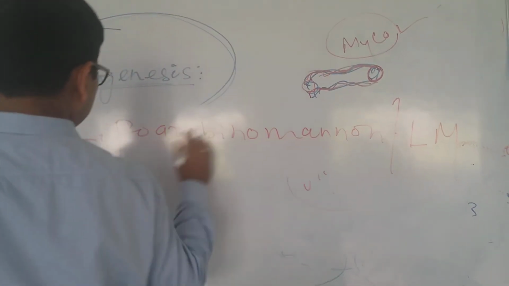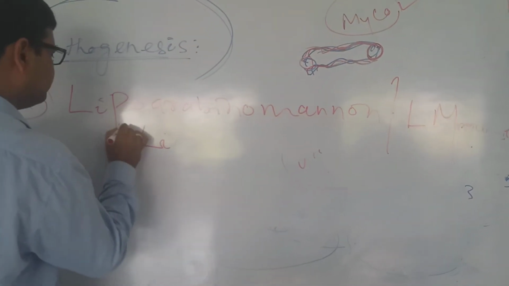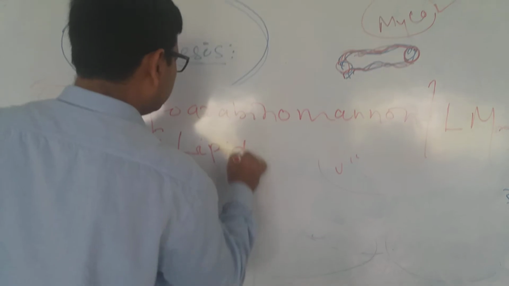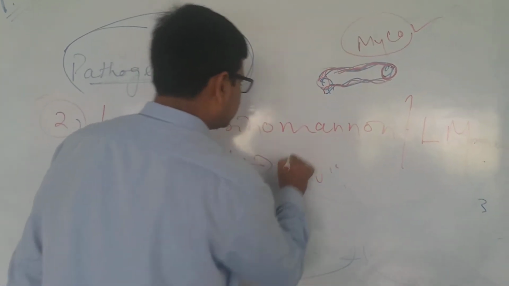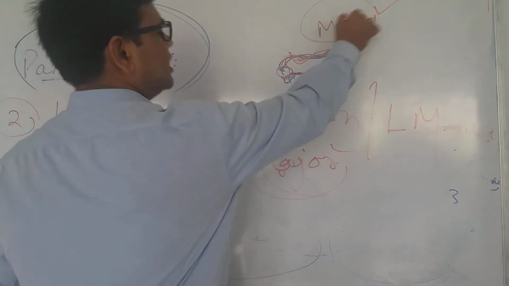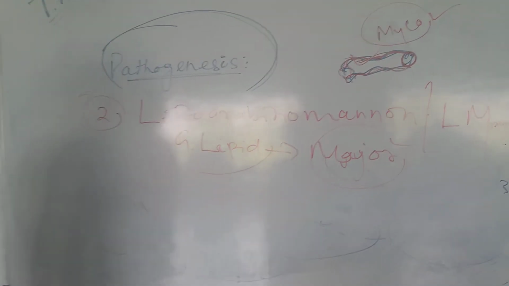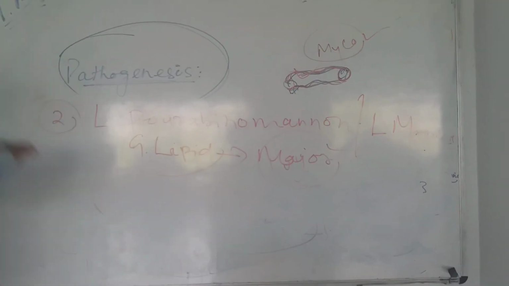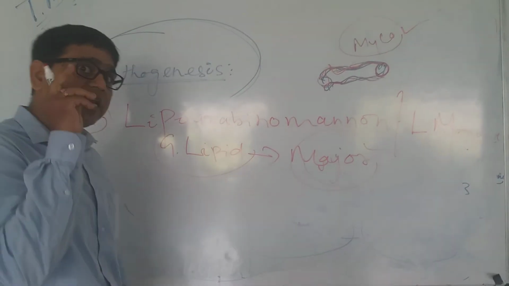These two molecules are also mostly glycolipids, and they are one of the major components of this cell wall. You just keep that in your mind. So the cord factor was responsible for the granuloma formation.